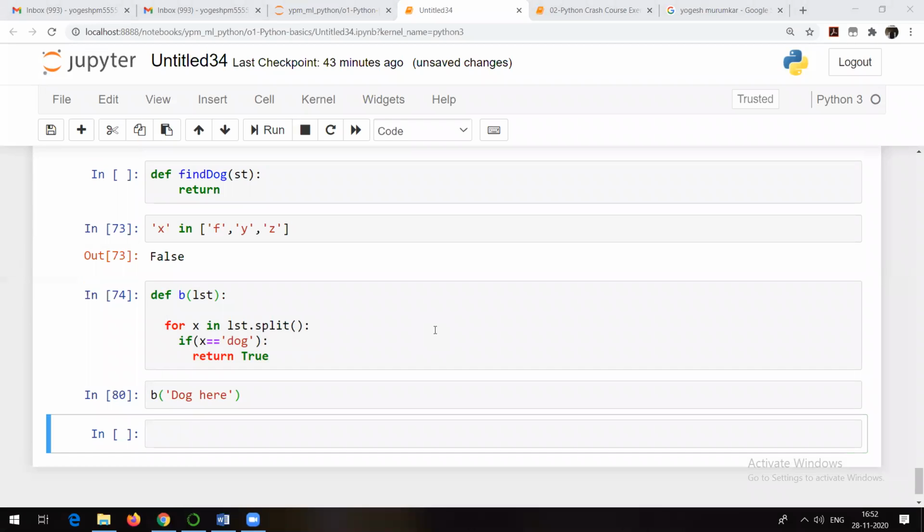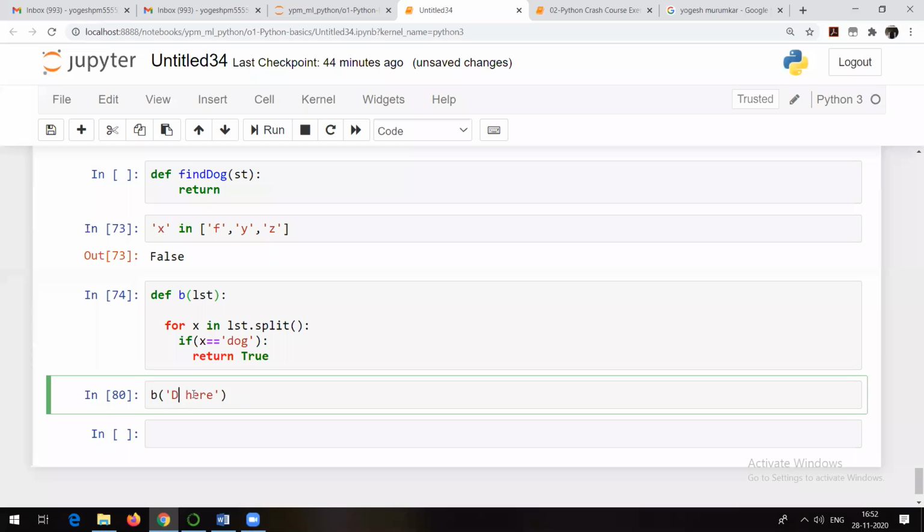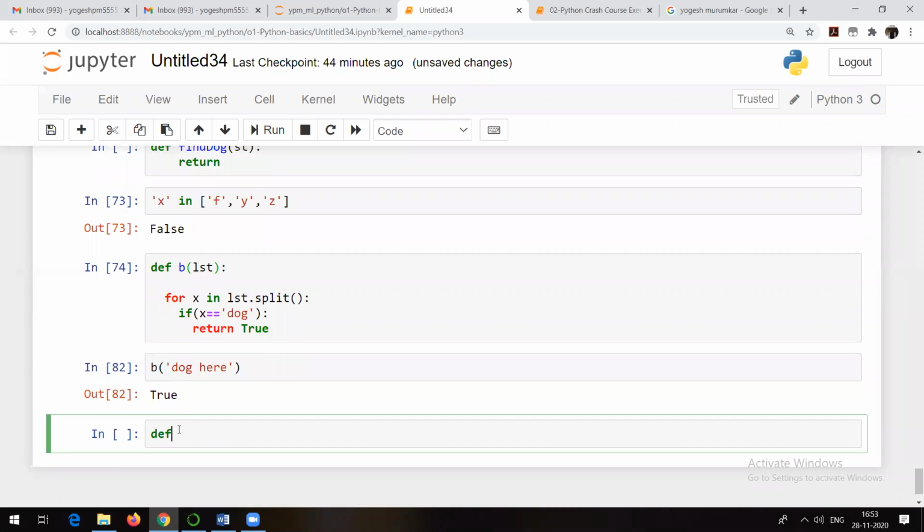Yes. So that function, whatever Amin has written, it is right. But what needs to be done here is you need to take care of all the cases, because someone has written dog like this, someone has written dog like this also. That is also a dog. This is also a dog. One and the same thing. It should give true in this case. But in Amin's case, it is giving me true if and only if I write dog like this. What we will do is we will define a function like this. So define a function.